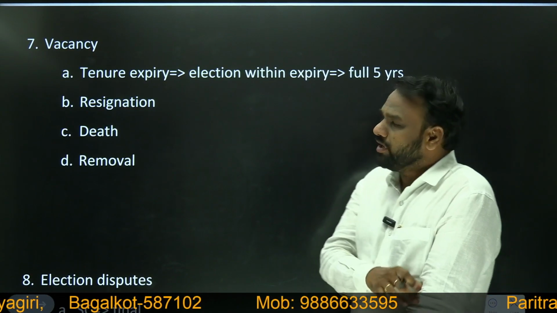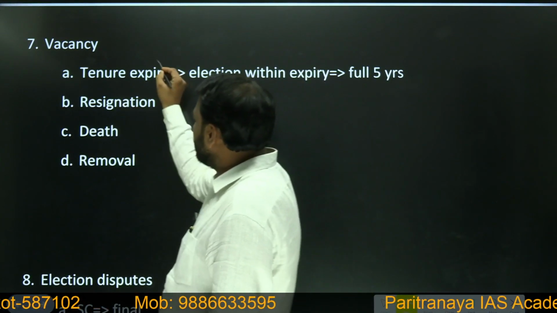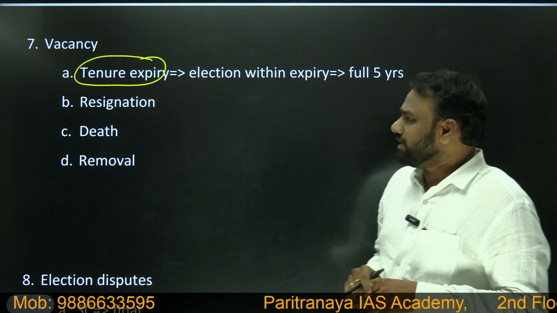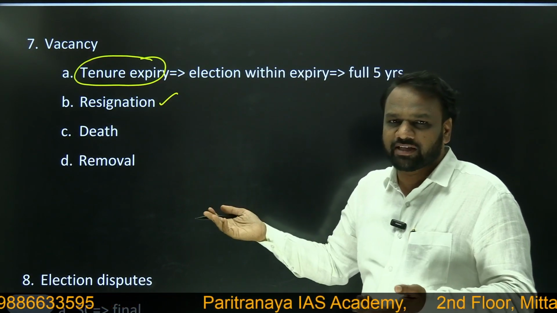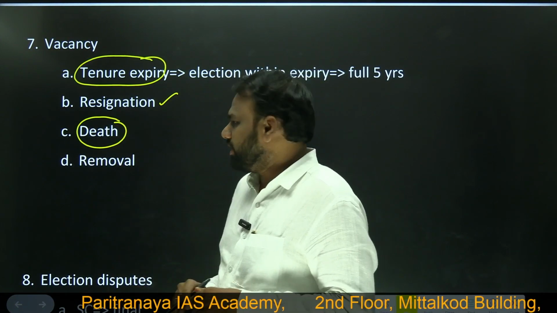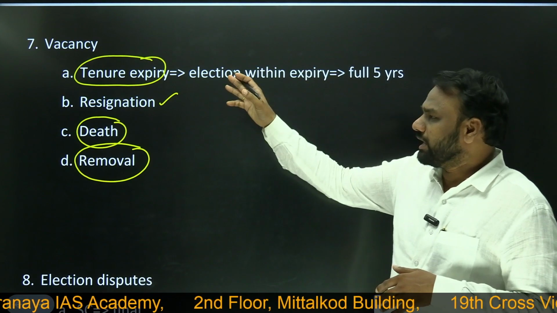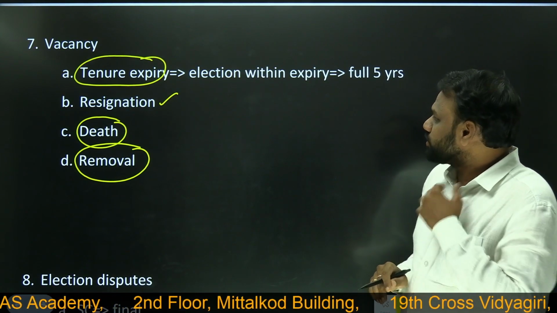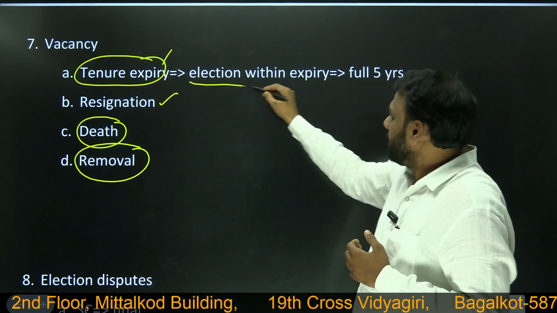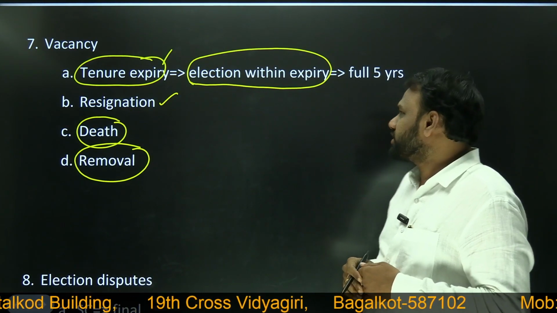Next, vacancy. When will the Vice President's position become vacant? One is when his tenure expires. When 5 years expire, his position will become vacant. Another is when he resigns by submitting his resignation letter to the President of India. Next, when the Vice President dies, his position will become vacant. Similarly, when he is removed by a Rajya Sabha resolution and okayed by Lok Sabha, that position also becomes vacant. When tenure expires, election has to take place before the expiry of the 5 years itself.